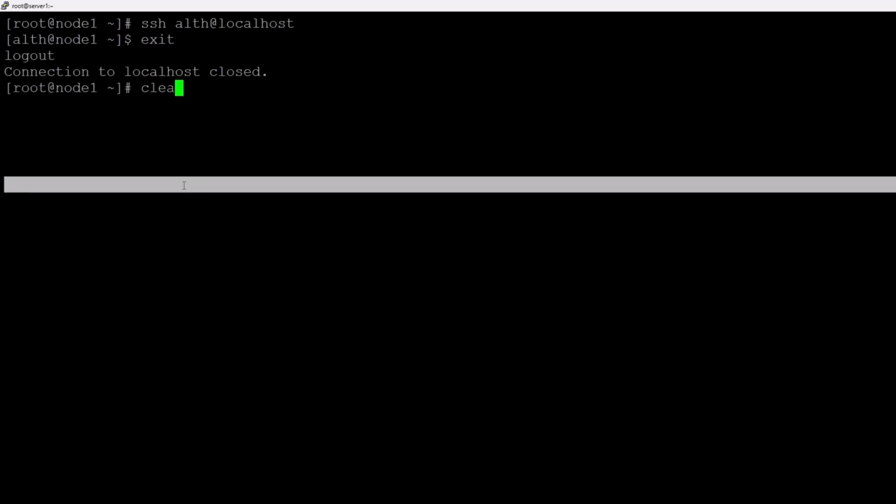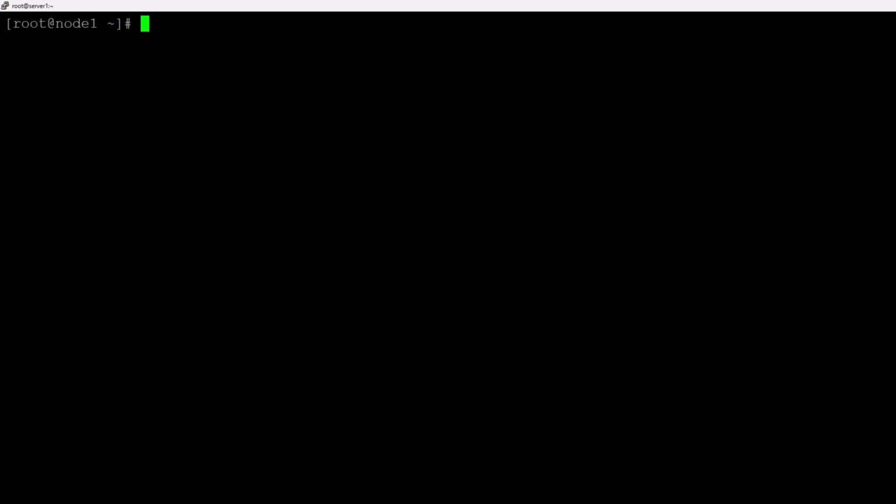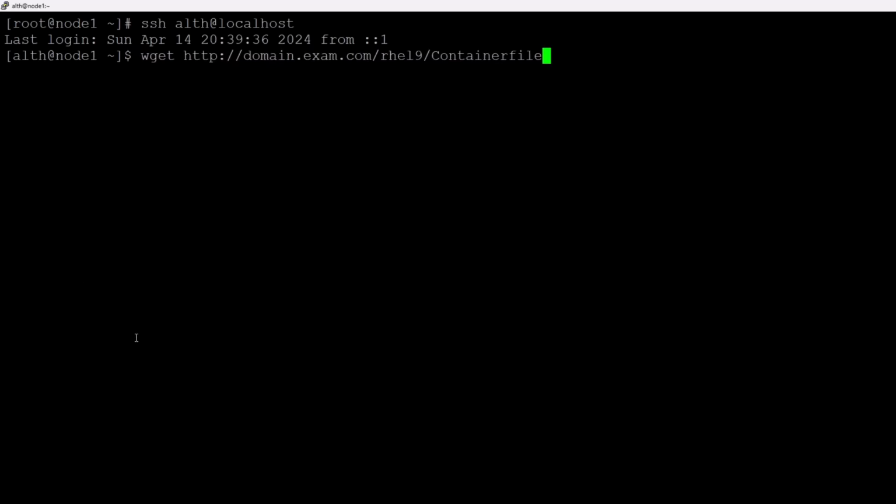In exam you have this screen on your server node 1. So what you have to do in exam, they will provide you the URL. So first thing you have to log into this user, because we need to create a container with this user, right? So you have to do this one, and then you have to run this command like this one, wget. They will provide you the URL, so you have to run it, because I'm not running it because it is just a dummy URL, right?